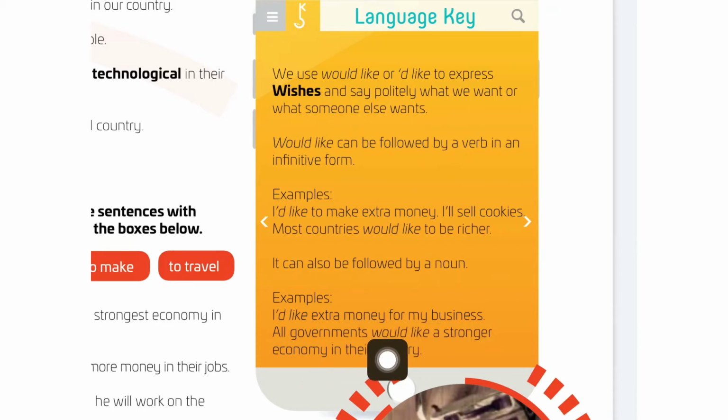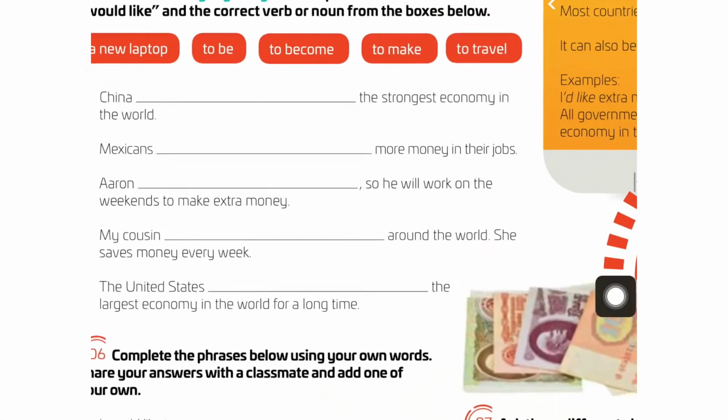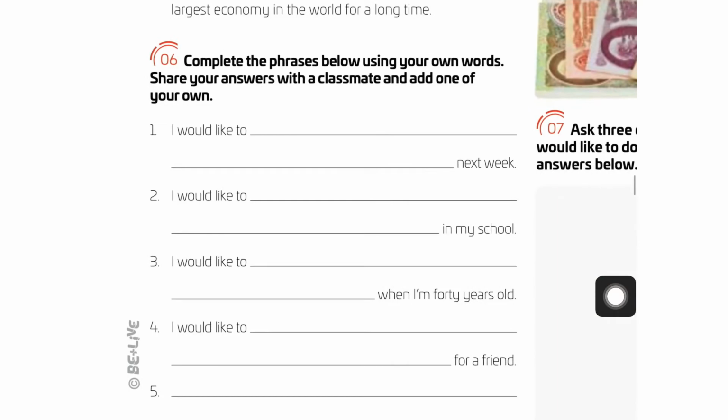All governments would like a stronger economy in the country. Remember, there's no "properly"; it's like, but as a probability. Good. So we go to point number 6.